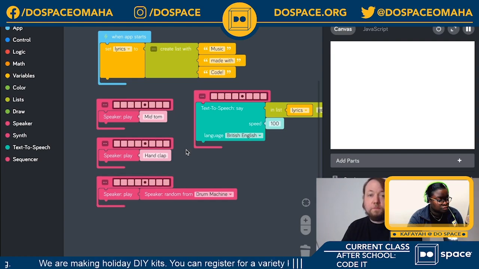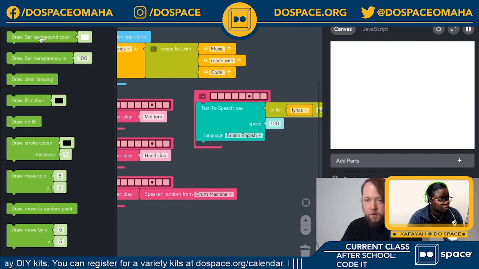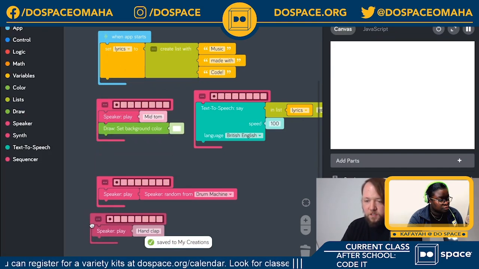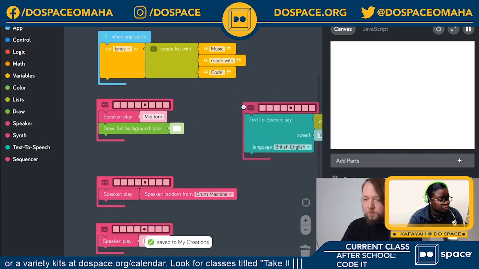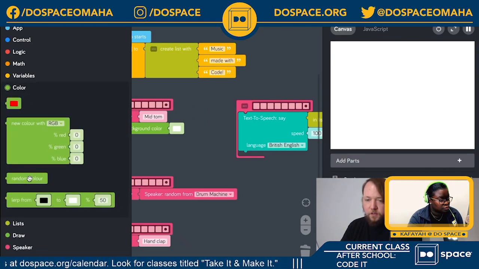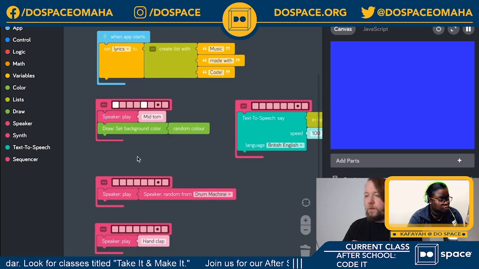The cool thing about the sequencer part is it'll run any code you put inside it. So let's use it to make some visuals to go along with our song. I'm going to open the draw tray and drag out a set background color block, and put it in this first sequencer. I'm just going to shift that one out of the way, and this one too. And then if we go into the color tray and drag out a random color, you'll see when we turn this sequencer back on, it won't just play a sound, it'll also change the background color.